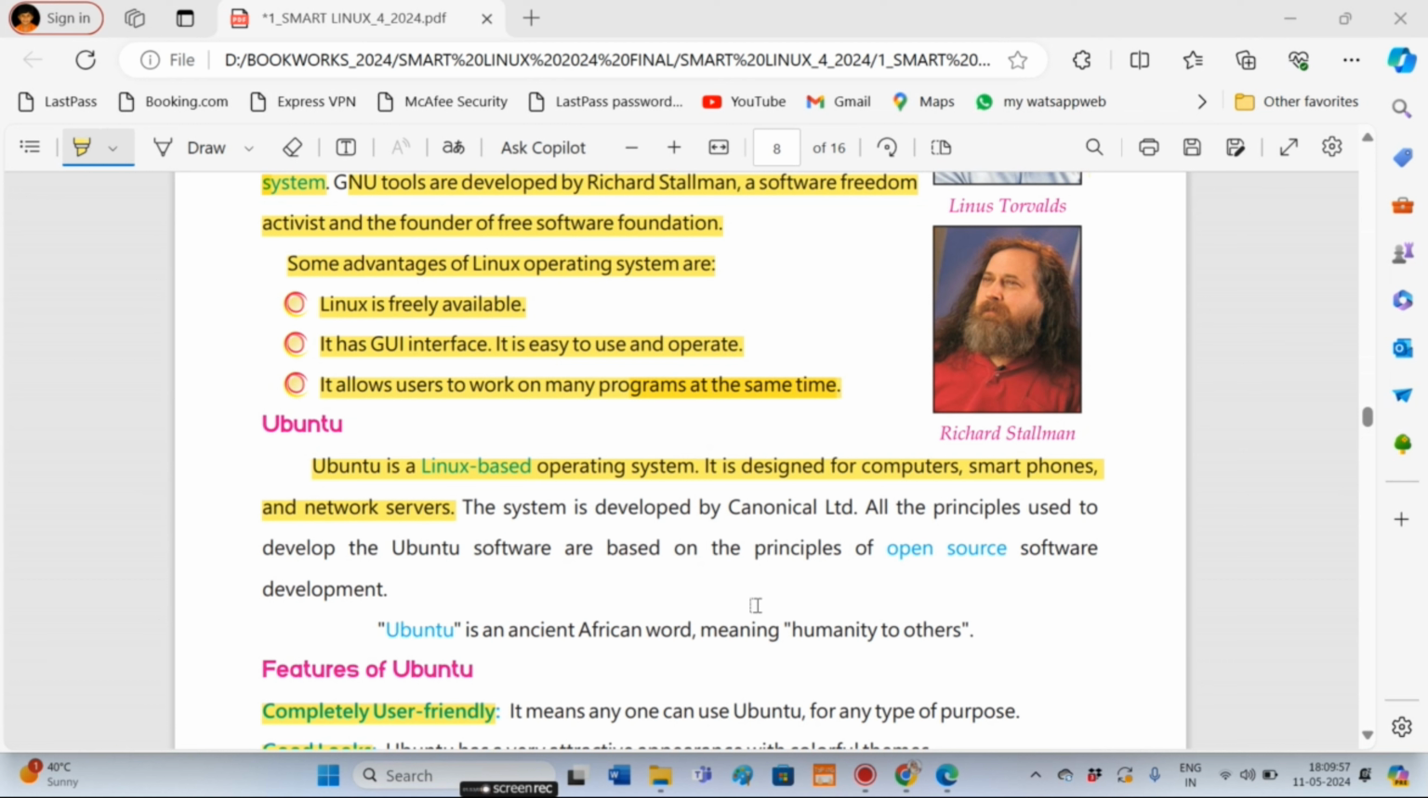The advantages of Linux operating system are: Linux is freely available, it has a GUI interface and it allows users to work on many programs at the same time. Ubuntu. Ubuntu is a Linux-based operating system. It is one version of Linux. It is designed for computers, smartphones and network servers.